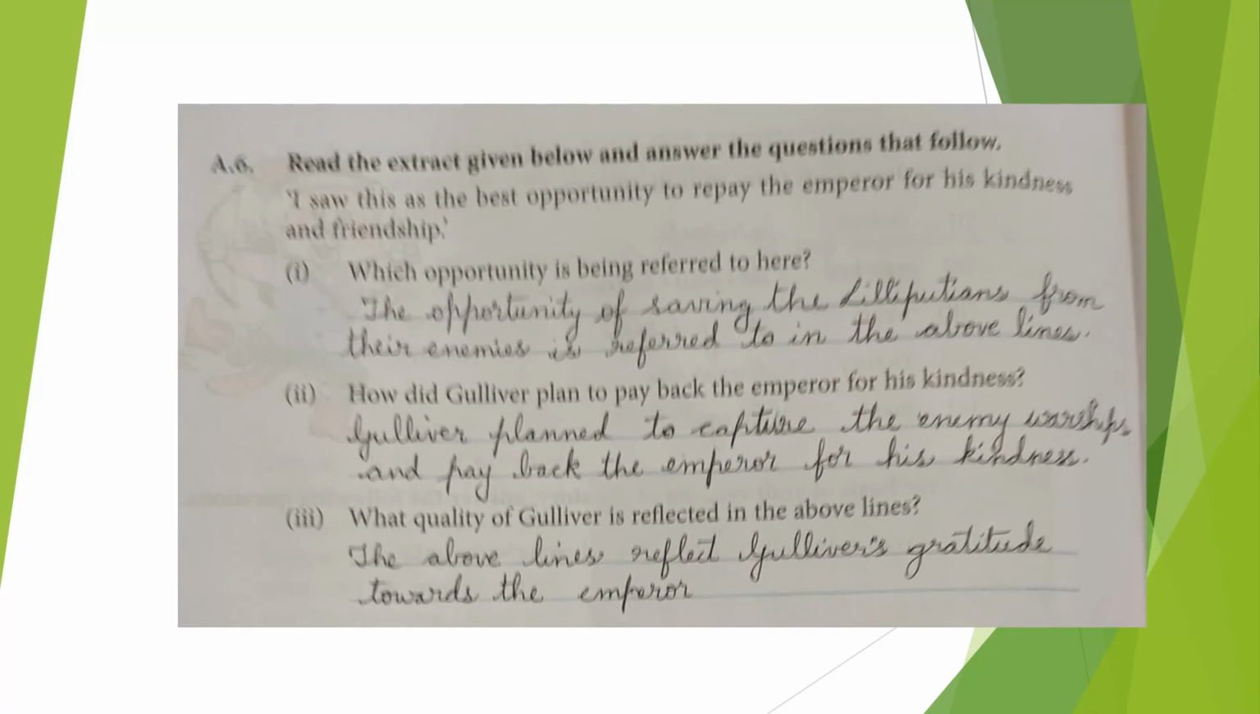So, how did Gulliver plan to pay back the emperor for his kindness? Gulliver planned to capture the enemy warships and pay back the emperor for his kindness. So, what quality of Gulliver is reflected in the above lines? The above lines reflect Gulliver's gratitude towards the emperor. So, children, these are the answers for the questions given below the extract. So, this is a little bit not clear, children. So, I shall give you the picture after this video. Please note that, children.